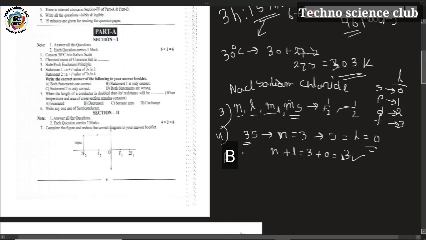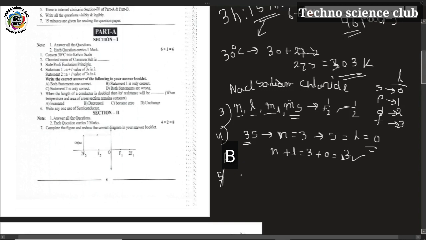Next, the fifth question: when the length of the conductor is doubled, then its resistance will be, when the temperature and the area of cross section remain constant. A, increases. B, decreases. C, becomes 0. D, unchanged.